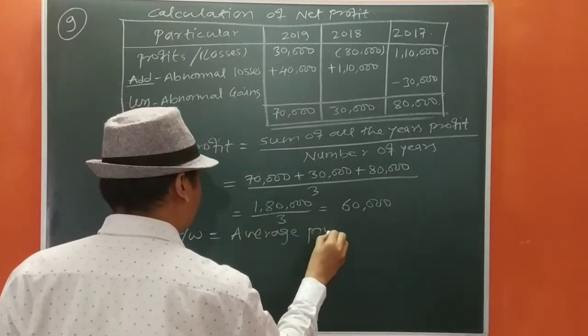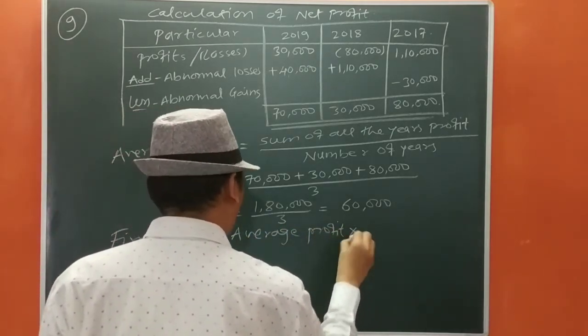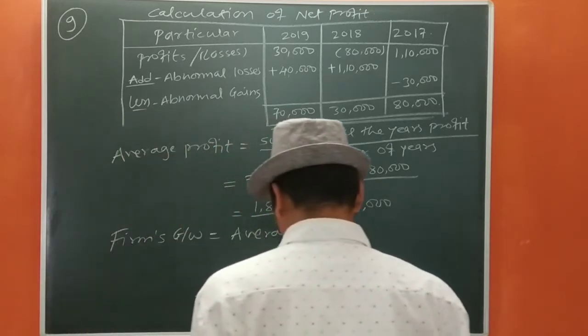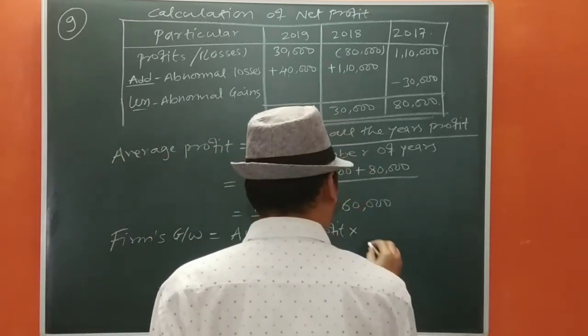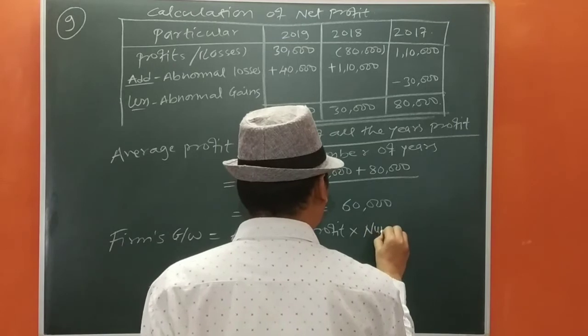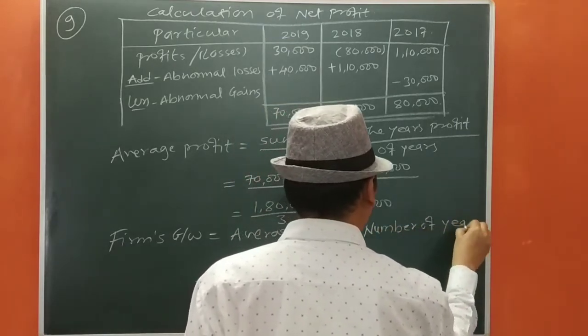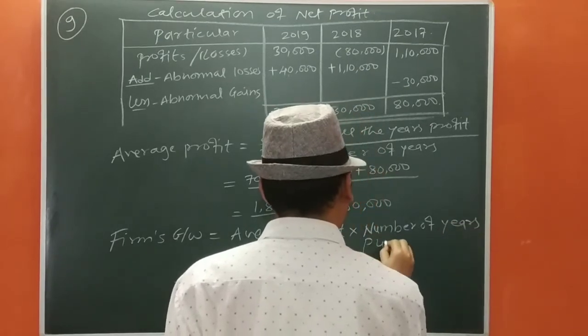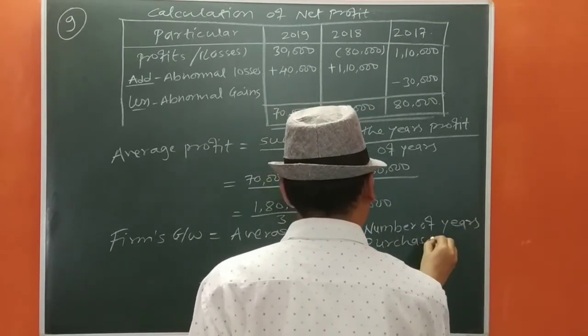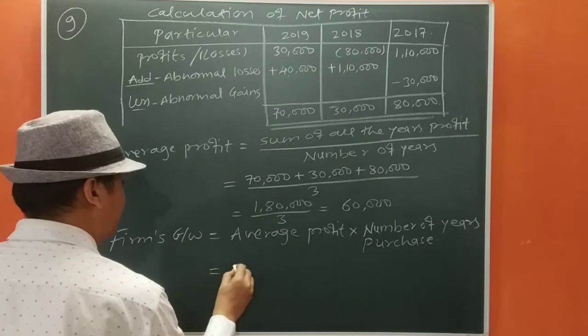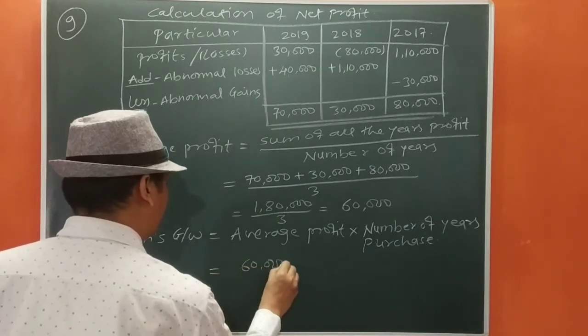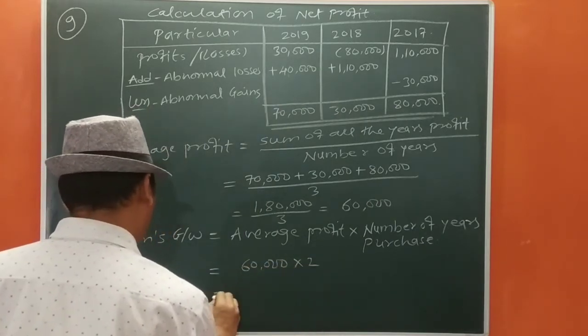Average profit into, it is said 2 years purchase, so number of years purchase. That equals 60,000 into 2, 1,20,000.